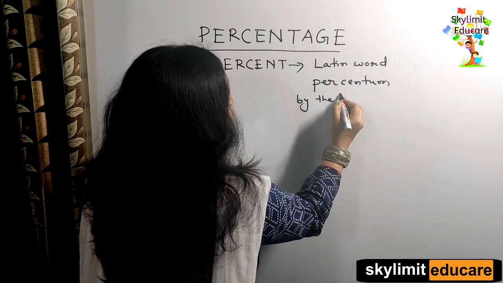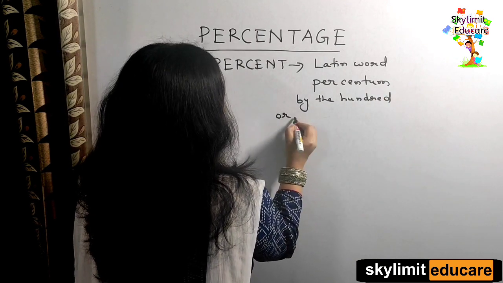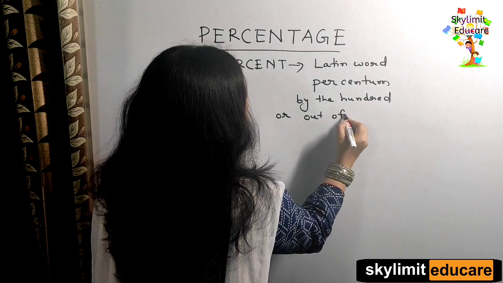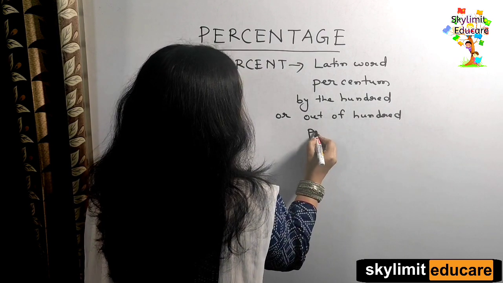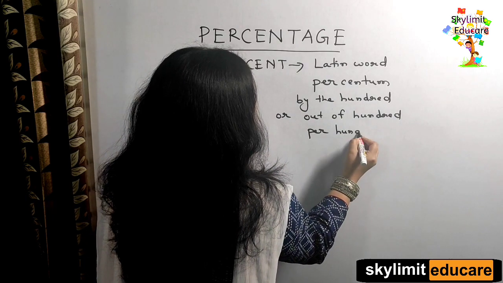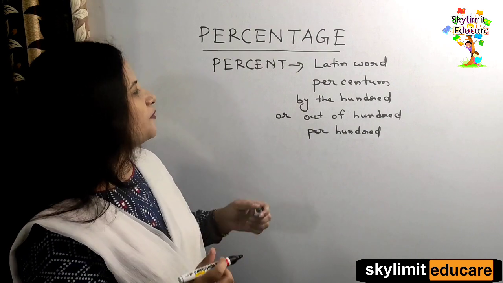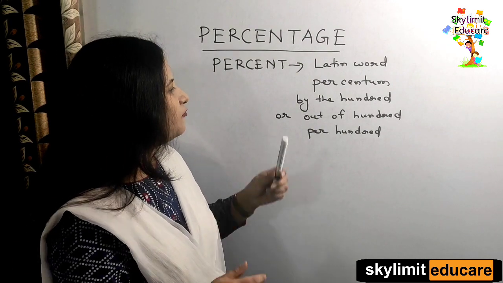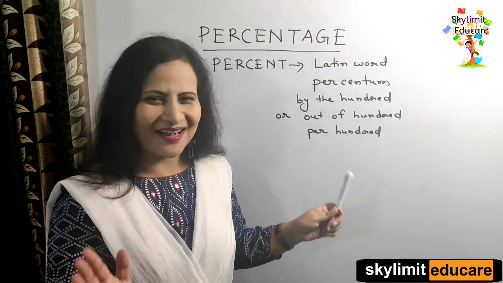By the 100, or out of 100, or we can also call it per 100. So the word percent is derived from the Latin word percentum. The meaning of percentum is what? By the 100, out of 100, or per 100.